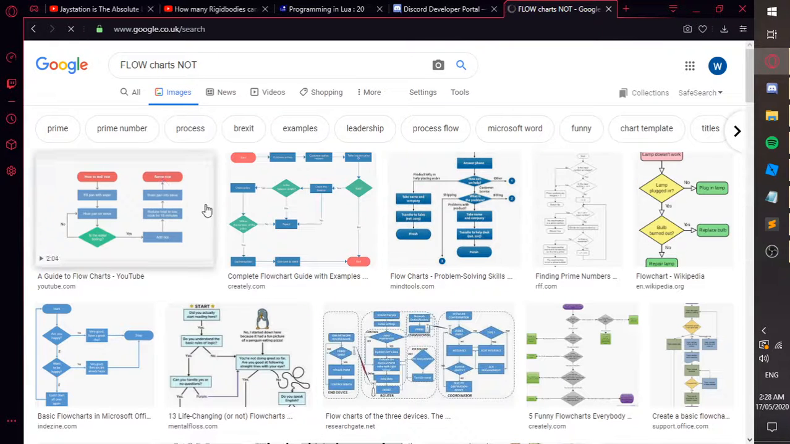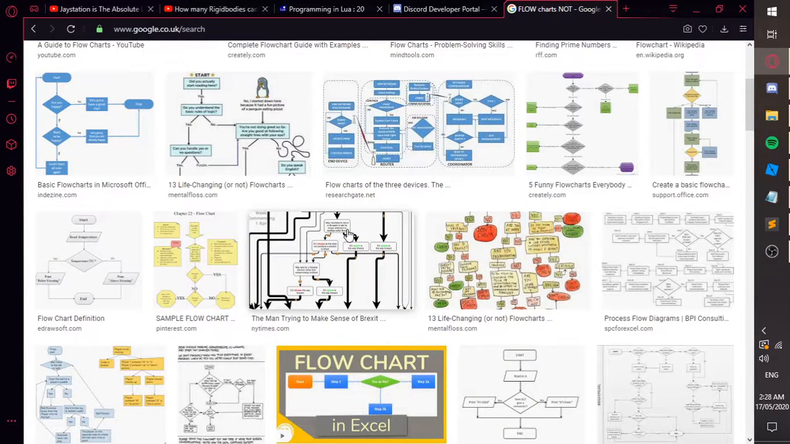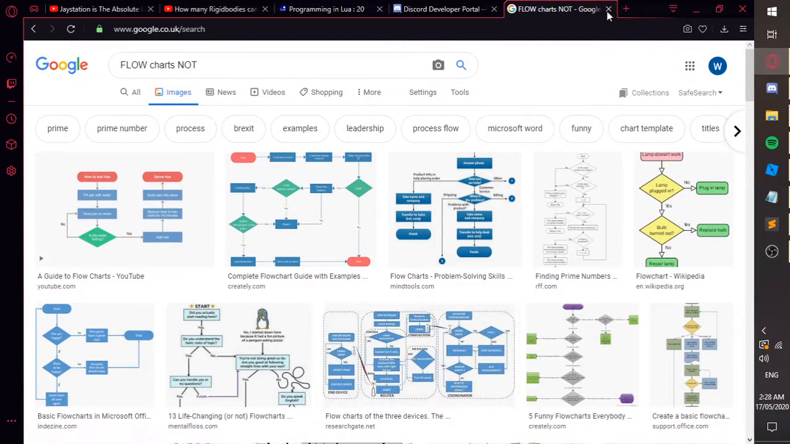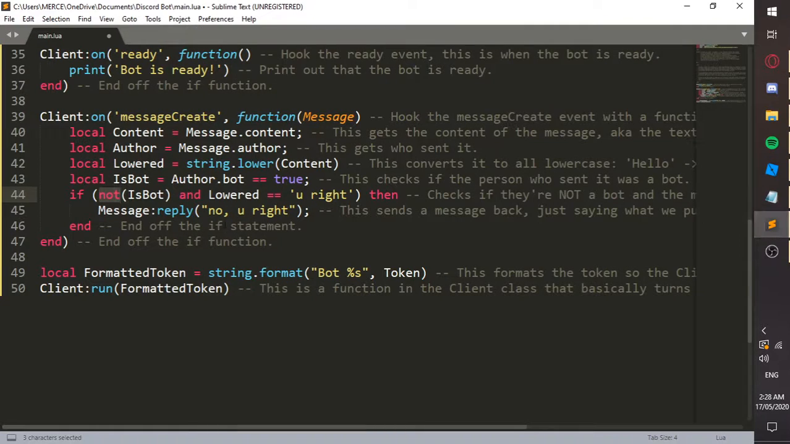Oh no, it's not flowcharts. Okay, whatever. Not is bot, and lowered is equal to "uwu right", all lowercase. If we did this, then this would not work. Message reply "no uwu right". As I said, that's how we do it.